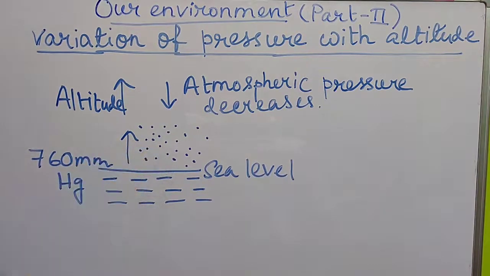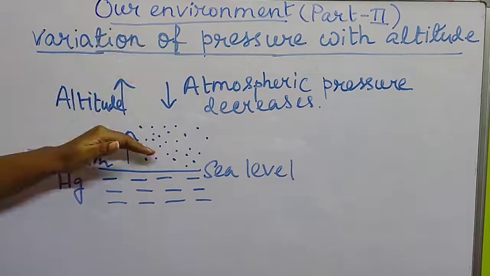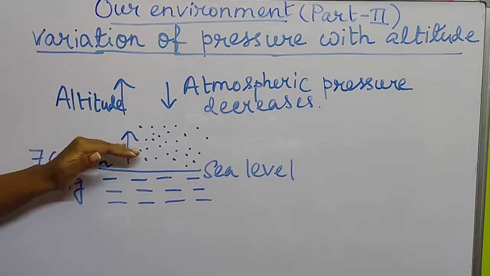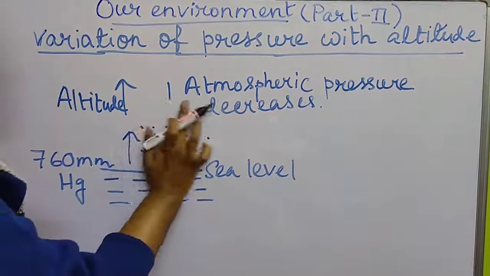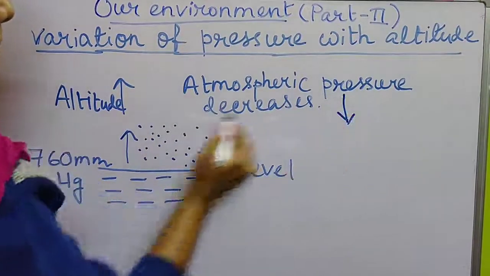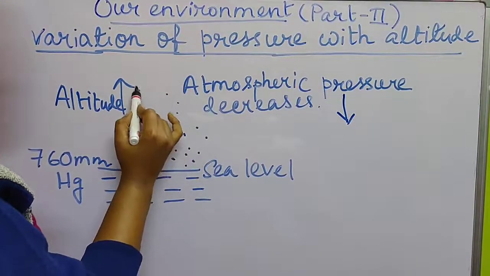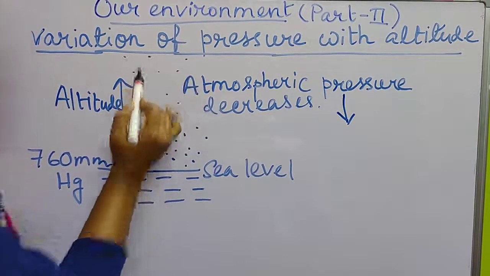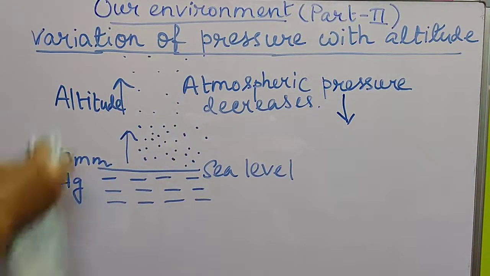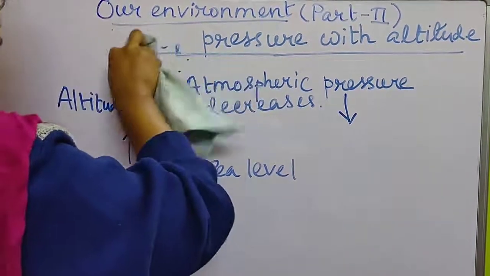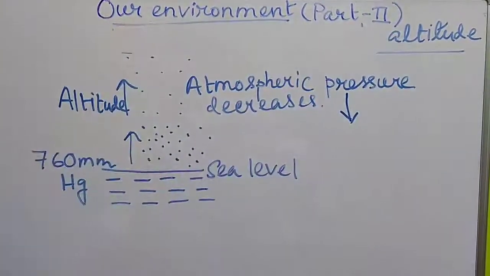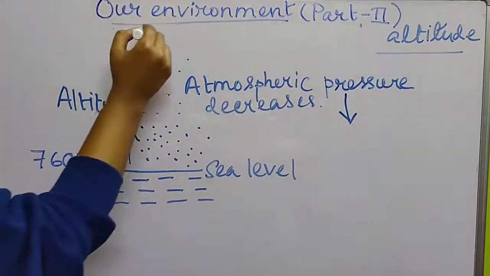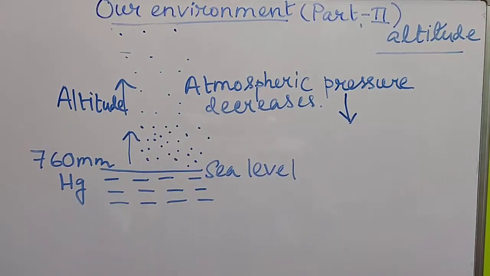Now as we go upward, as we increase the altitude and move far from the sea level, the density of the gas molecules starts decreasing, the number of gas molecules present per unit volume. So at an upper level the density of the gas molecules is very less.